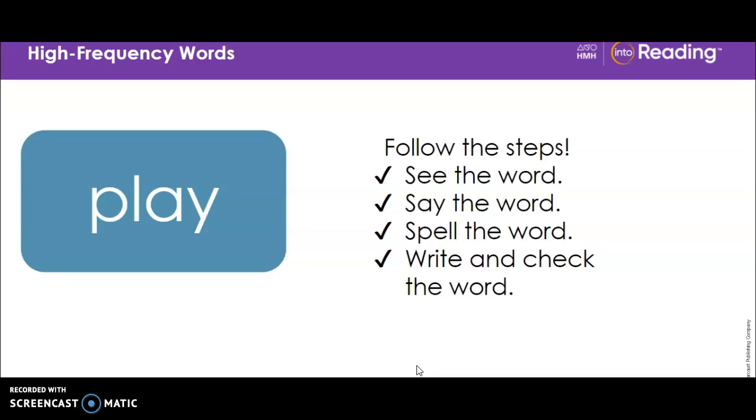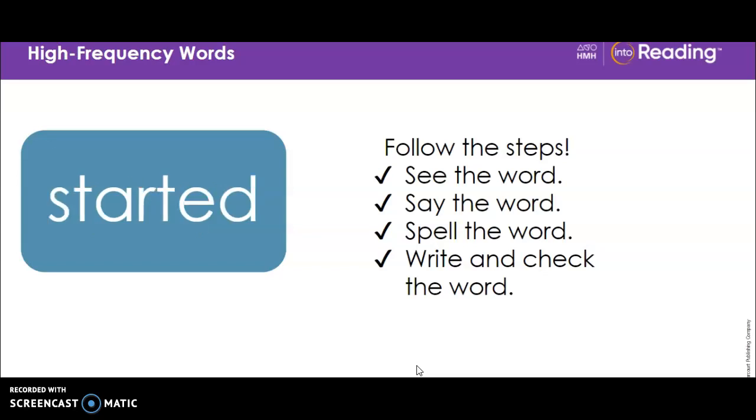The letters A-Y stand for the long A sound. A. Blend with me. P-L-A. Play. Now skywrite the word play. P-L-A-Y. Try to write it without looking. P-L-A-Y.